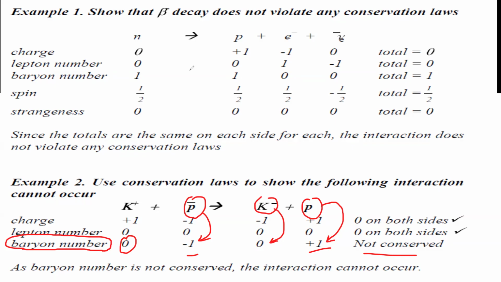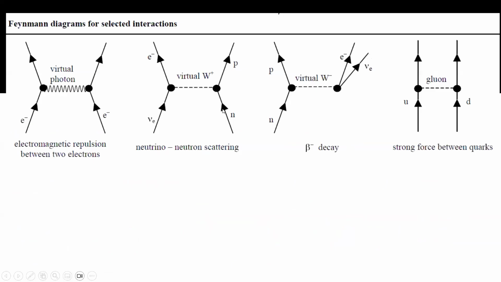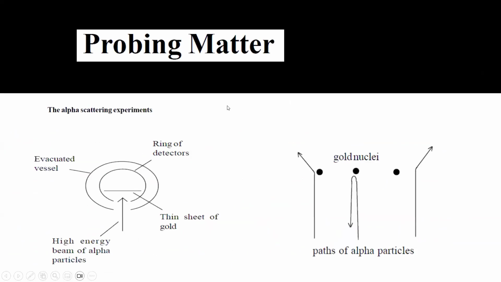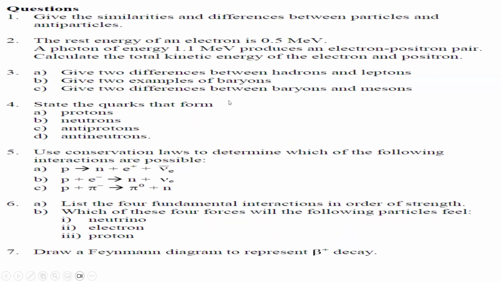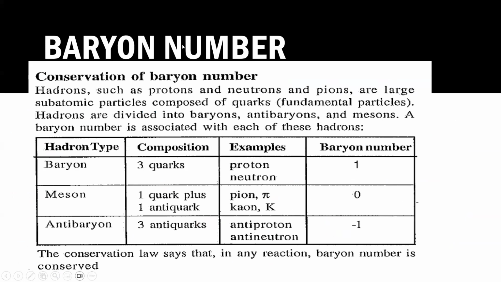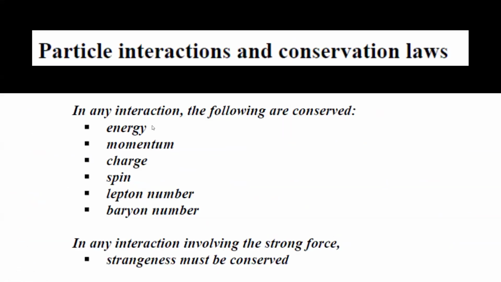So there are all these parameters. It's not like we only see a single parameter. We see different parameters depending on the question. These are the parameters we always check for conservation. If any one of them is not fulfilled, it means the interaction is not possible. Is it clear?